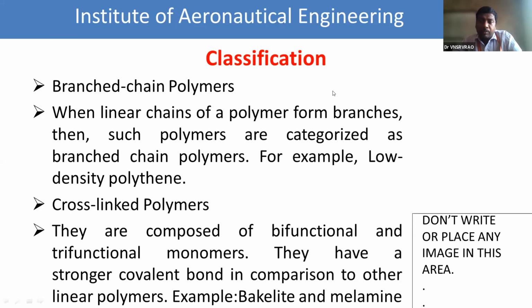The total number of bonds attached to the monomer. If the monomer is linked by two bonds, that is bifunctional. If linked by three bonds, that is a trifunctional monomer. If the monomer is linked with four bonds, that is called tetrafunctional or polyfunctional.